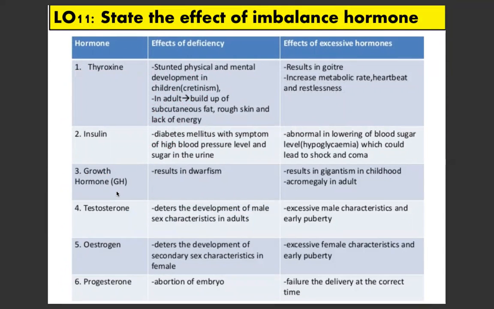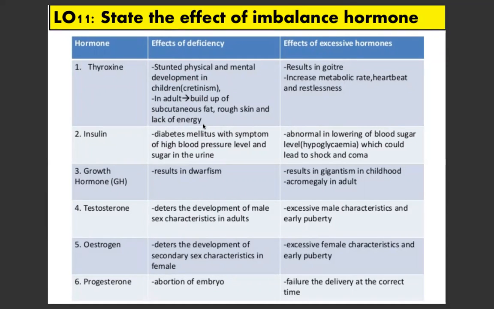LO11, state the effect of imbalance hormone. So untuk imbalance hormone, pelajar kena tahu 2 iaitu deficiency and also bila dia excessive. Okay, contoh yang pertama adalah thyroxine. So thyroxine ni jika dia kurang, dia boleh menyebabkan cretinism pada children. Okay, manakala kalau in adult dia boleh menyebabkan build up of subcutaneous fat, rough skin and lack of energy.